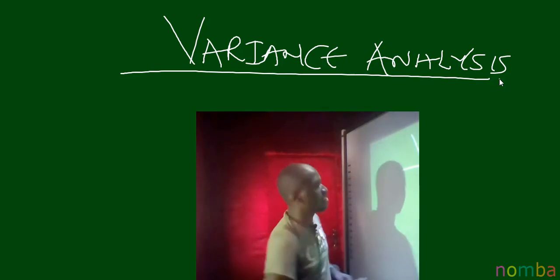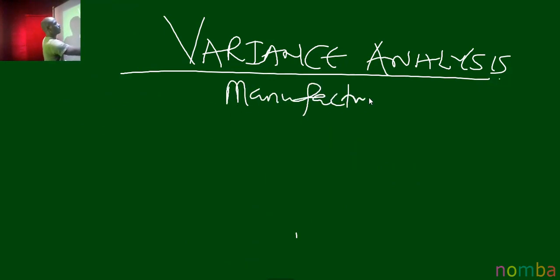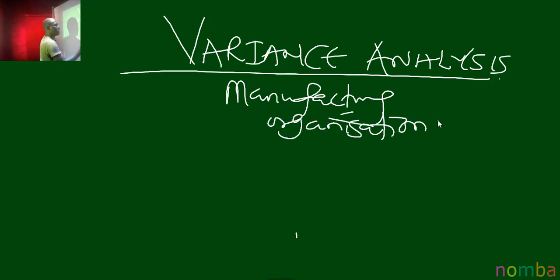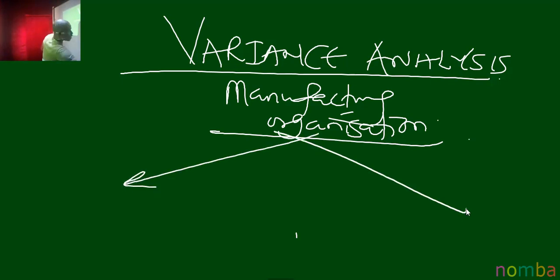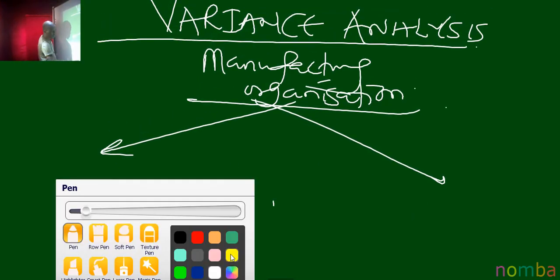What I'm saying in essence is that if a manufacturing organization intends to use variance analysis, what will it do? It will set a standard for all its costs.